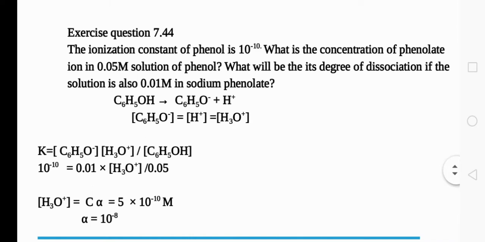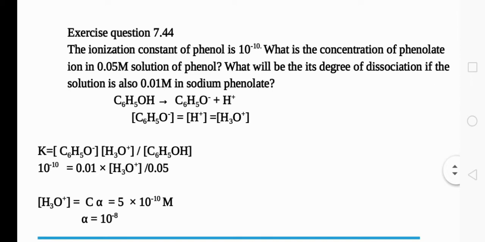The equilibrium constant given in the question is 10 raised to minus 10. So 10 raised to minus 10 is equal to 0.01 into the molar concentration of hydronium ion divided by 0.05.